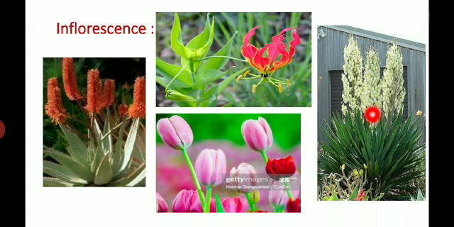Next is solitary and axillary in Gloriosa. Then solitary and terminal in Tulipa.